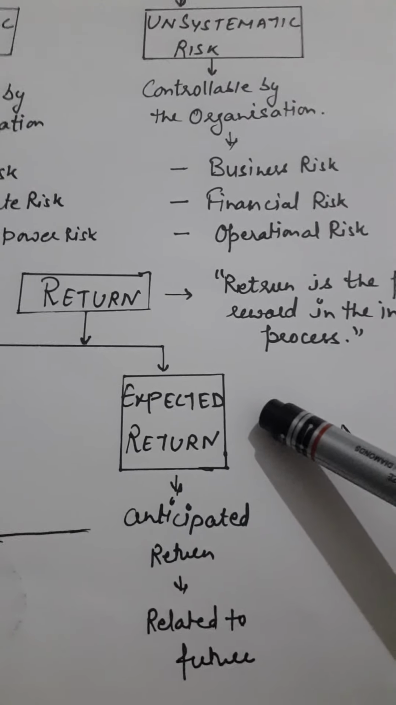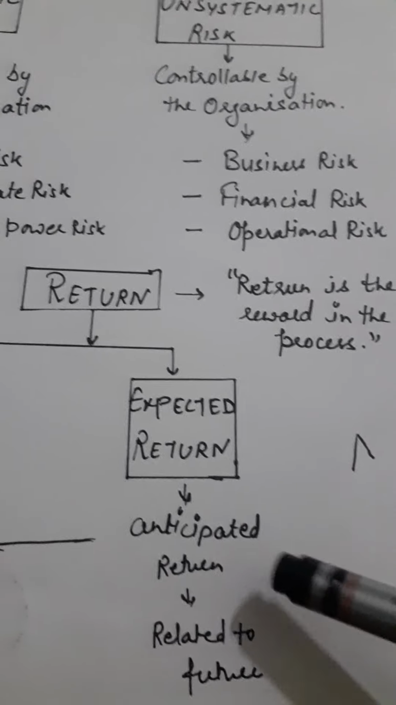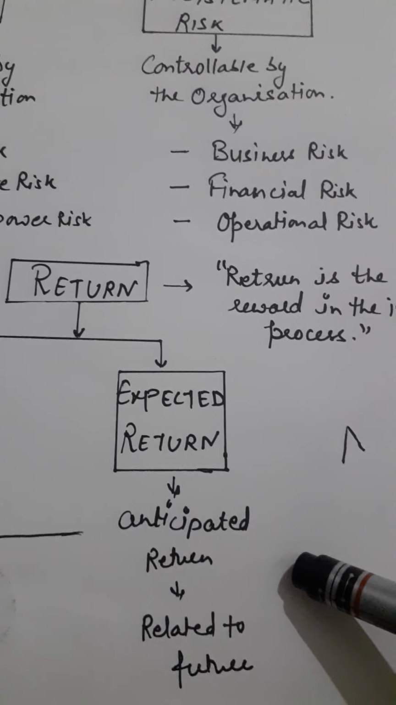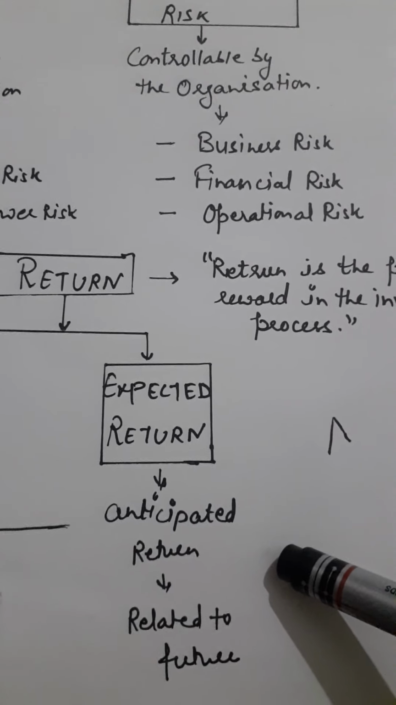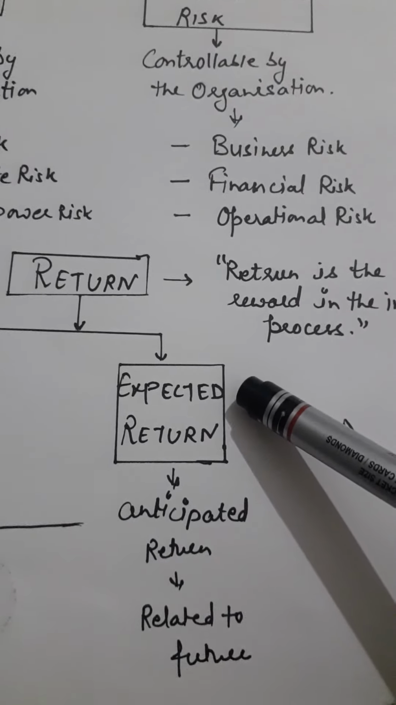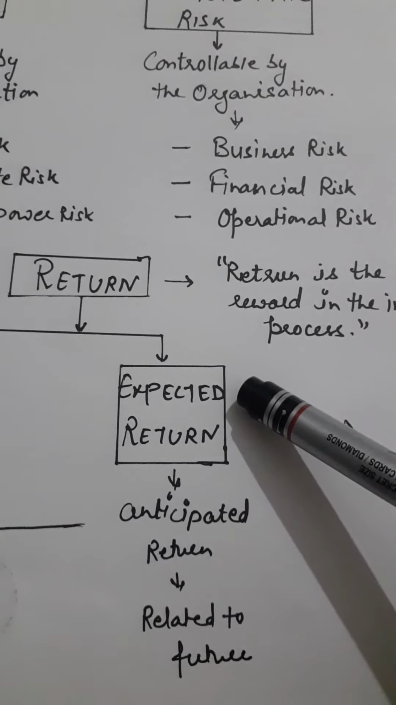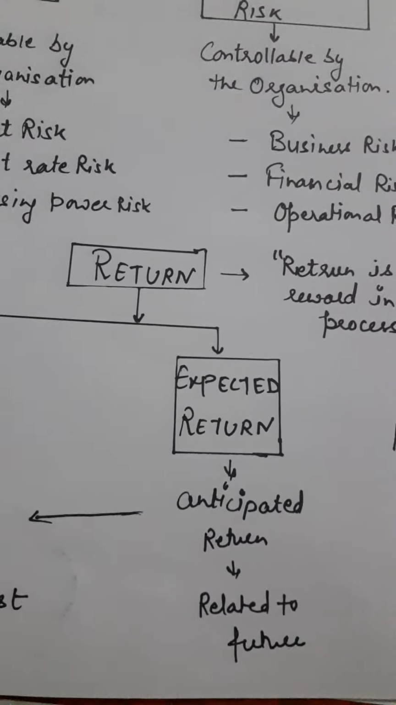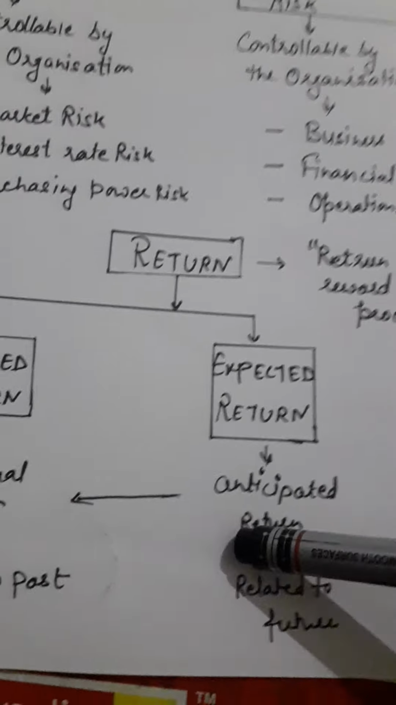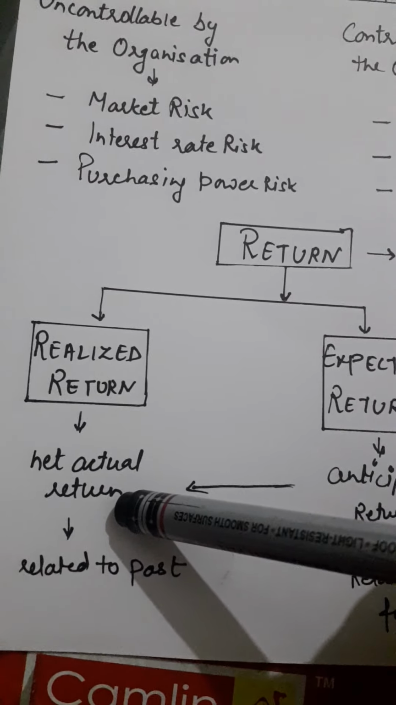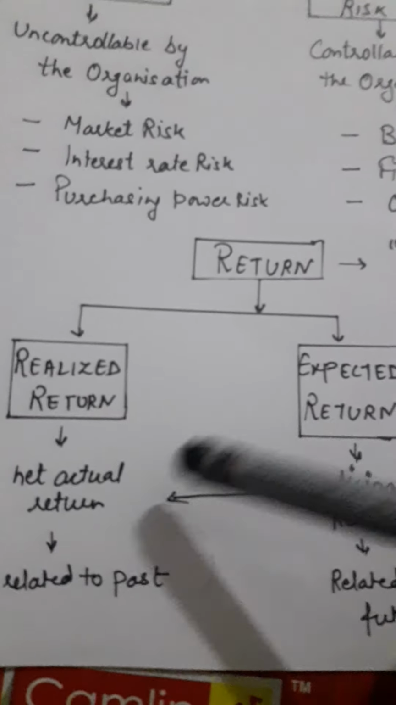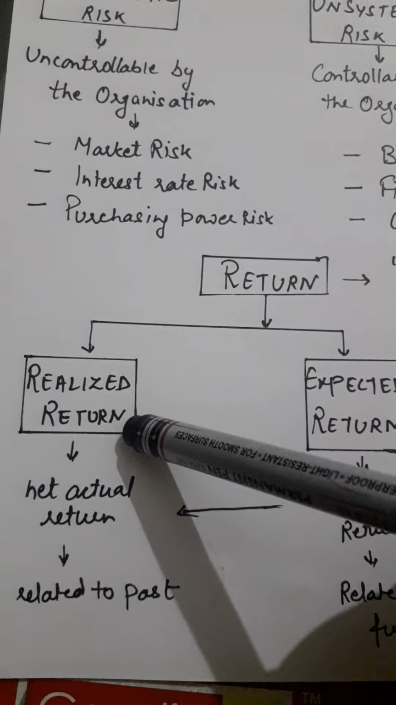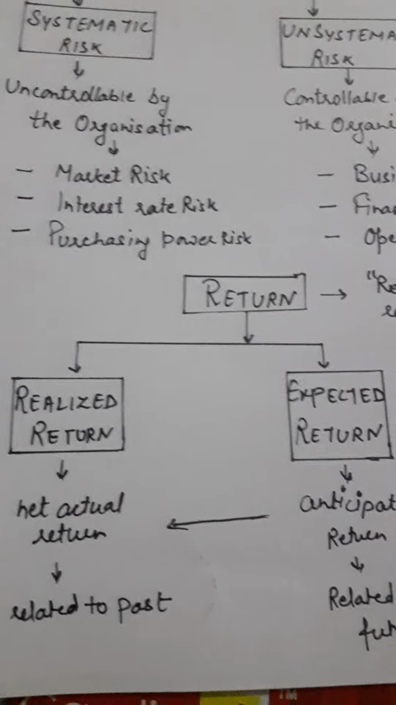An expected return is an anticipated return. Expected return refers to the anticipated return for some future period. It means expected return is related to the future. One more point: the expected return is estimated on the basis of actual return in the past period. It means expected return depends upon realized return.